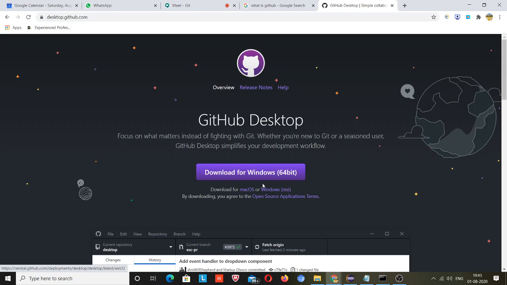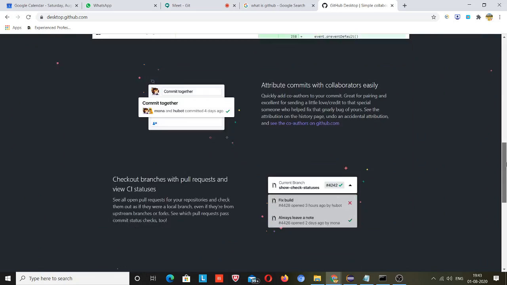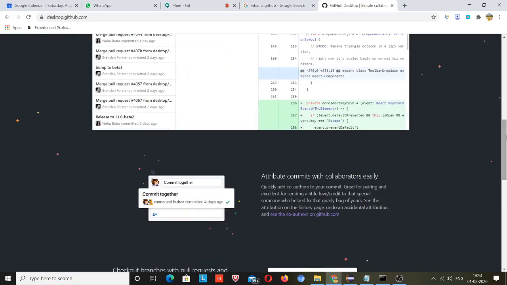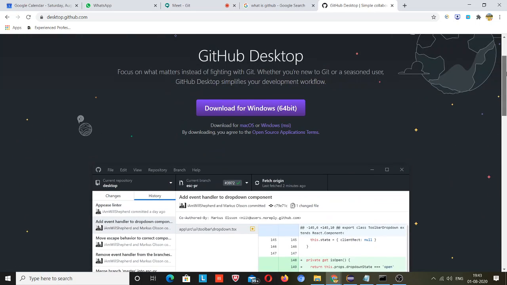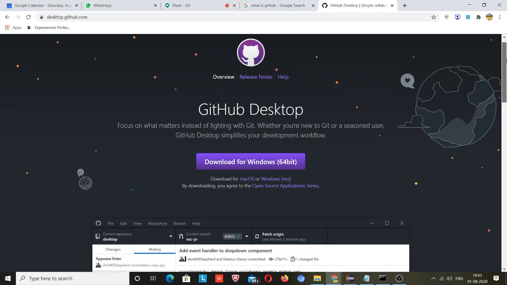Okay, when you download it, simply install that. This is a very simple process, you can browse on the internet how to do it. If you face any problem, you can ask me as well, but downloading and installing software is a simple process.